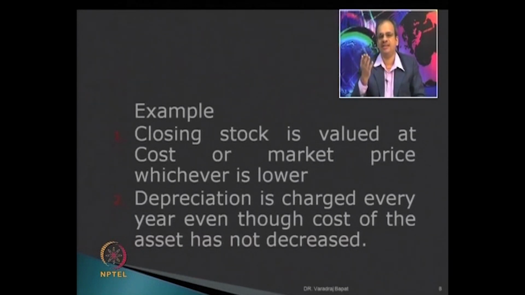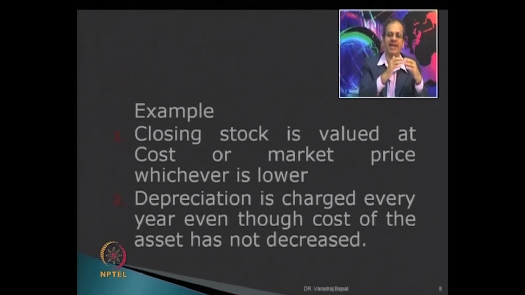One, we have already seen that the closing stock is required to be valued at cost or market value, whichever is lower. The second example is about depreciation. Now many times what happens is, I might have purchased a new land, a new machinery for 1 lakh. It has a useful life of 5 years. Now at the end of 1 year, the machinery remains almost as good as new, because I have maintained it properly.